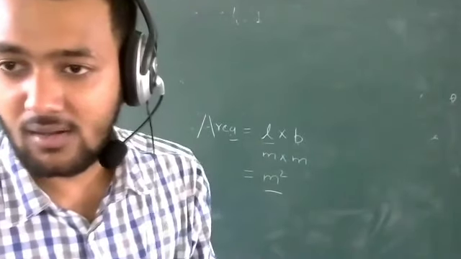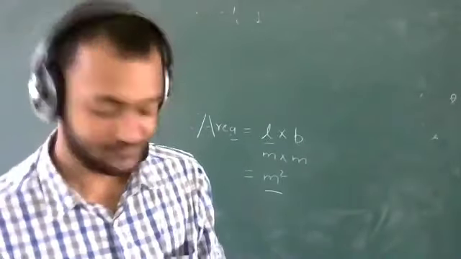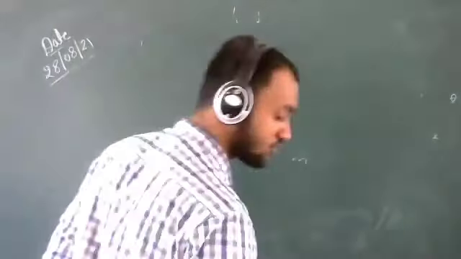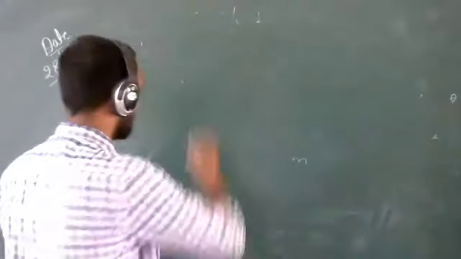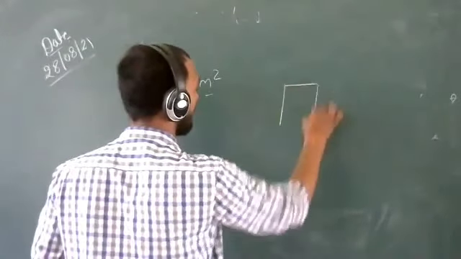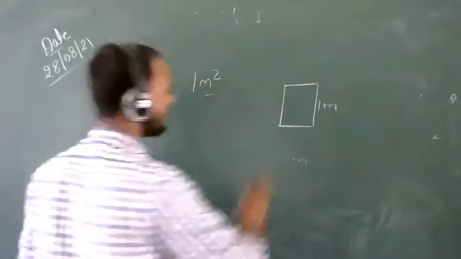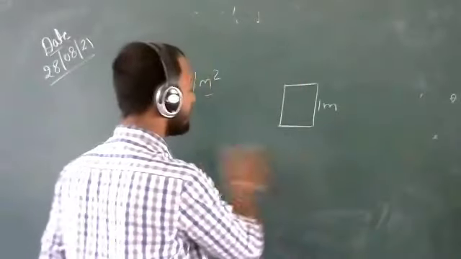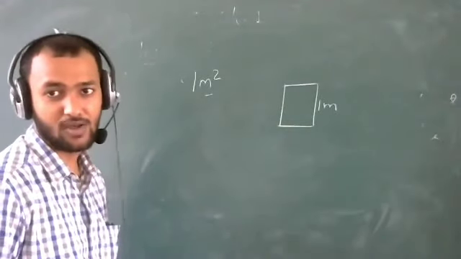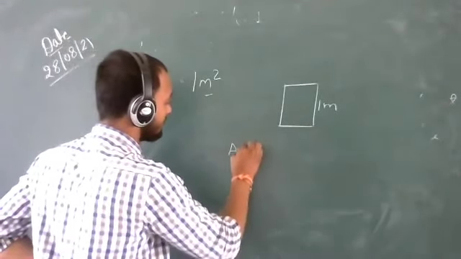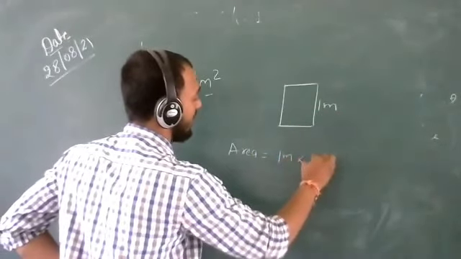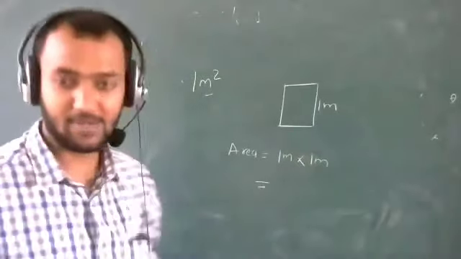Ankita Kumari and Manas Pratap Singh, please lower your hand. So see here, about 1 meter square. What is 1 meter square? If a square is of side 1 meter, suppose this is a square, what is the area of a square? Side square. So area of a square is side square. So area is equal to 1 meter into 1 meter. And what is 1 meter into 1 meter? 1 meter multiplied by 1 meter.